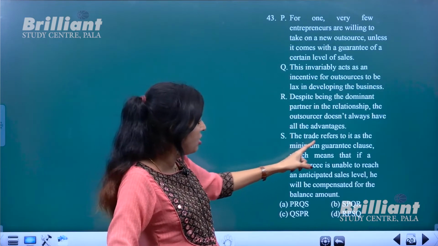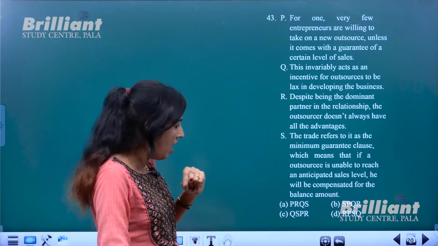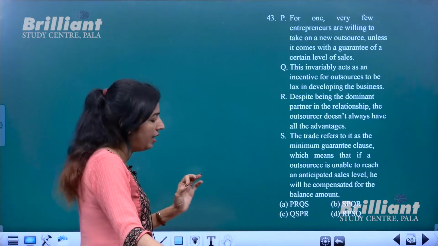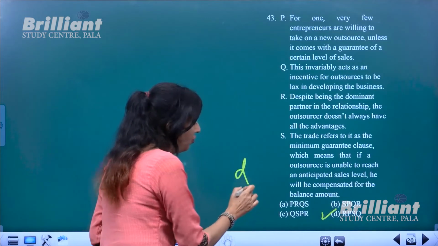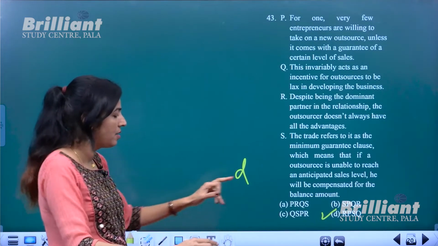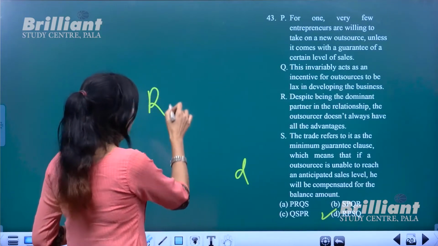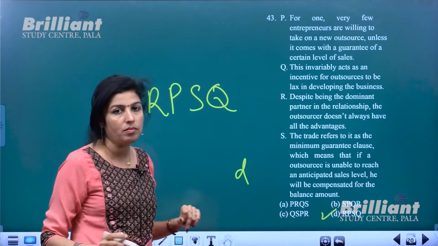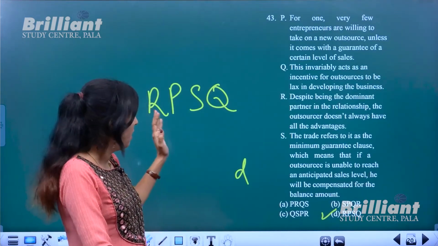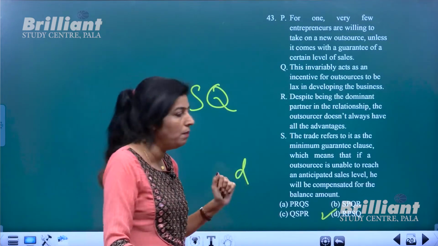The trade refers to it, so you cannot start with S. So you have to start with R. And this time also you are lucky enough to have only one option that started with R, and that is option D. So the proper way is RPSQ. If you arrange in RPSQ order, you will get a meaningful passage.